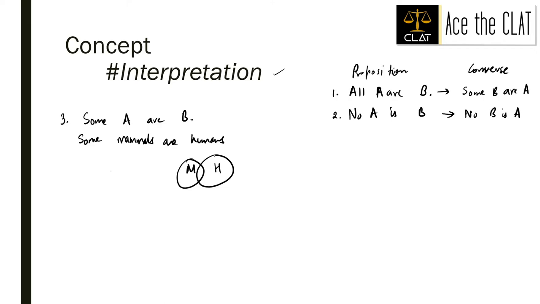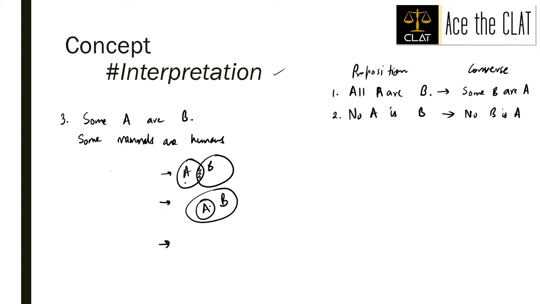First one is this: some A are B simply means, guys, that at least one part of A must lie inside or must intersect with B. In this case it is possible, right? Another thing can be some A are B. In this case as well, let's remove mammals and humans and talk about A and B only. At least one part of A either lies within B or intersects with B, right?